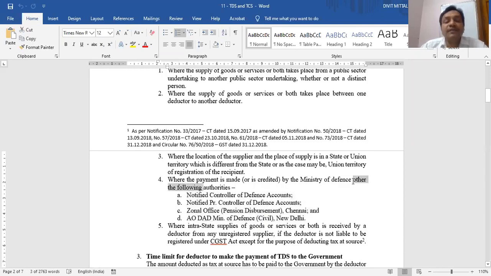So whenever payment is made by any authority of the Ministry of Defense except these 4, TDS is not required. But when these 4 authorities make the payment, then TDS is required if the value of supply exceeds 2,50,000.